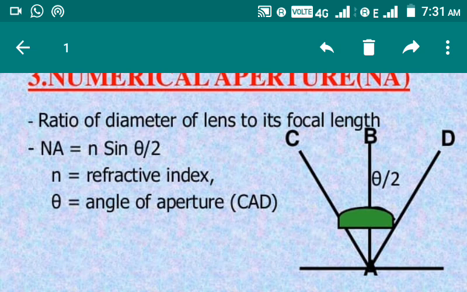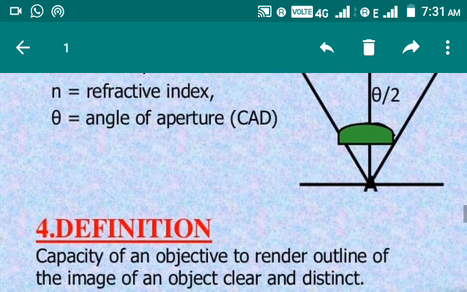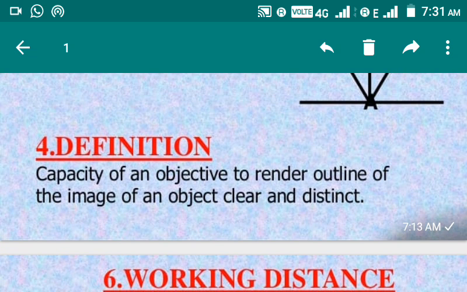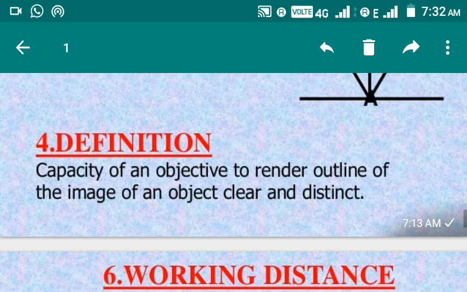NA is n sin theta, that is the formula, you need not worry about that, just know numerical aperture. Because you are a biology student, I am not going into the detail. Next is definition, the capacity of an objective to render the outline of the image of an object clear and distinct.